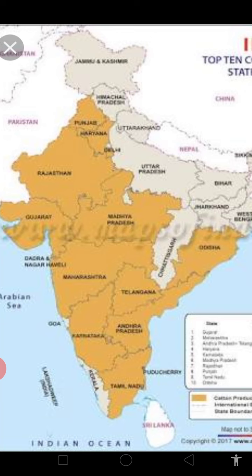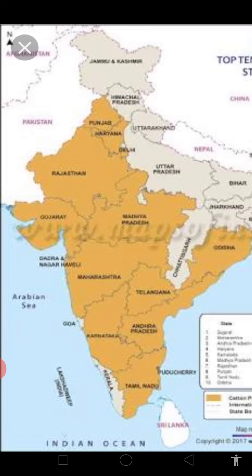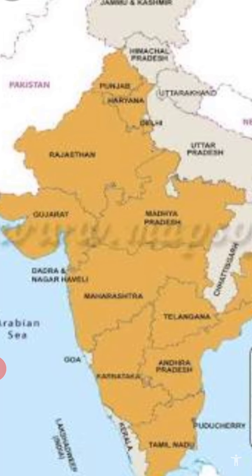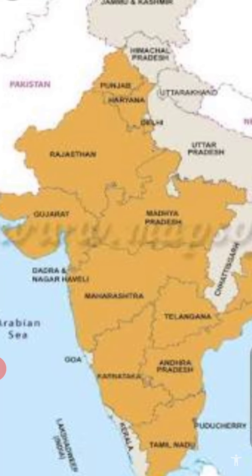So the areas mainly which have clay soil, these are the main cotton producing states. And the first is Gujarat, then Maharashtra, then comes Madhya Pradesh. Though the names are a bit faded, I know that you know the names of the states very well, so there will be no problem.